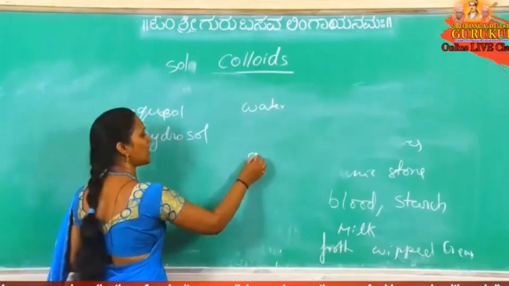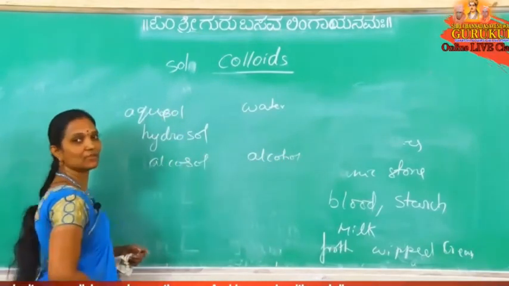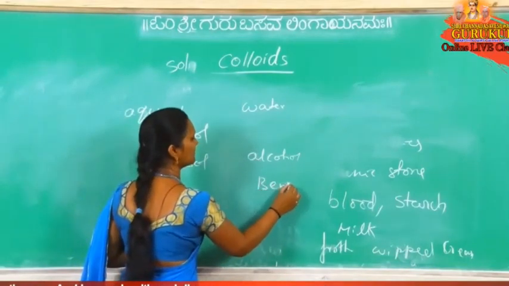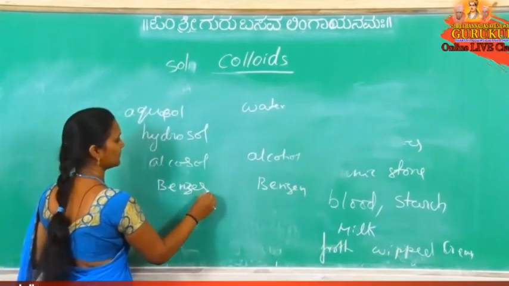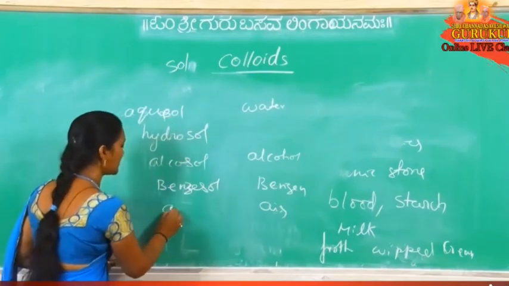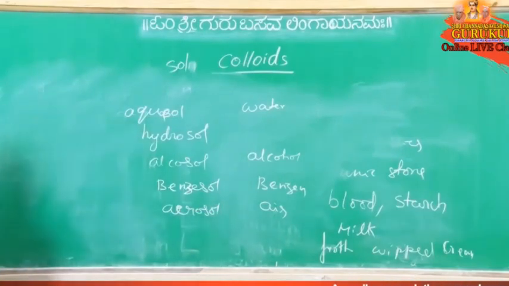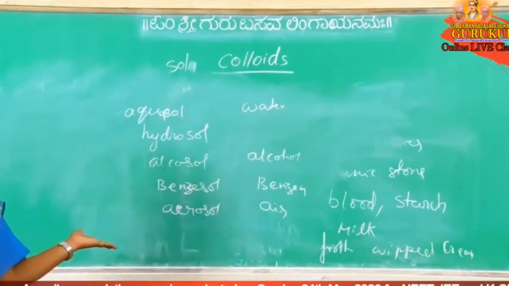If the dispersion medium is alcohol, that colloidal solution is the alkosol, the alcoholic solution. If the dispersion medium is benzene, that solution is a bengisol. If the dispersion medium is air, that colloidal solution is an aerosol. So based on the nature of the dispersion medium, the types of colloidal solutions are aquasol, hydrosol, alkosol, bengisol, aerosol.